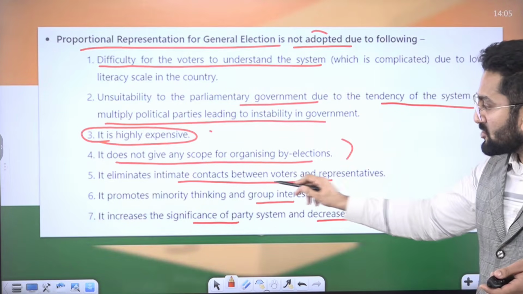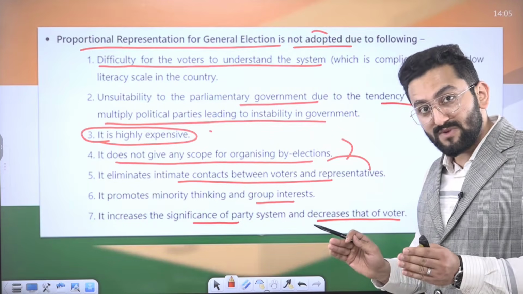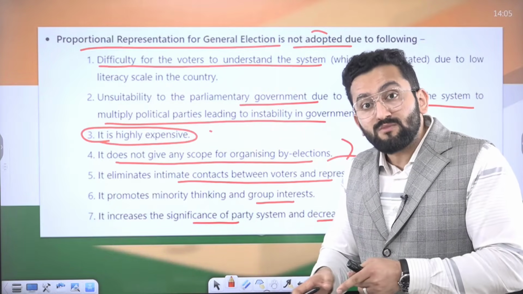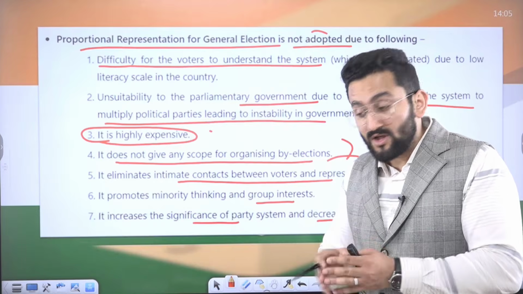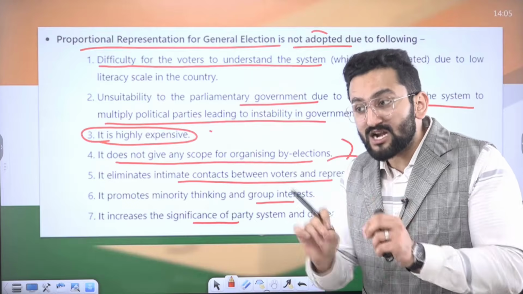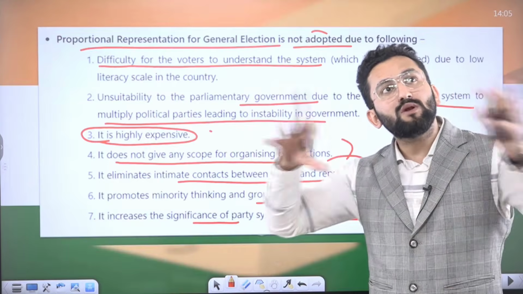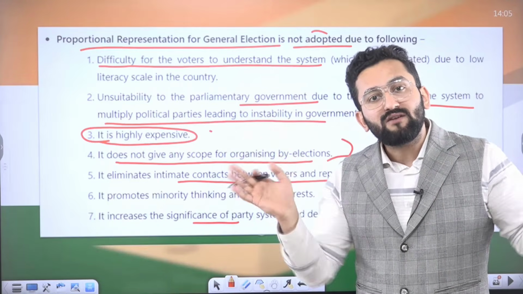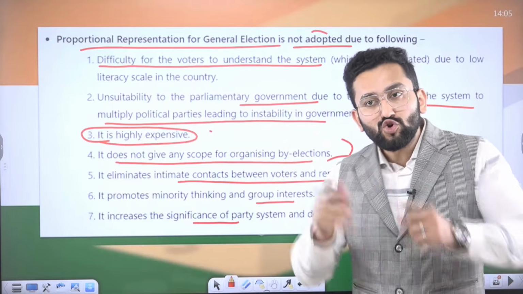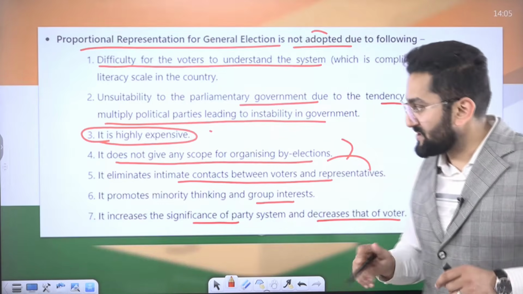It eliminates intimate contact between voters and representatives. Because if there's territorial representation, you know that I represent this particular territory. You will come to these people, you will ask them for their vote, you will interact with them. Otherwise, they are not going to vote for you in the next election. Because people know exactly who our representative, our point of contact, is. But in proportional representation, you will be representing the whole state. There are now 100 people representing the whole state. Whose door should we actually knock? Who should be the direct person who is directly responsible? Right? There should be some direct responsibility.